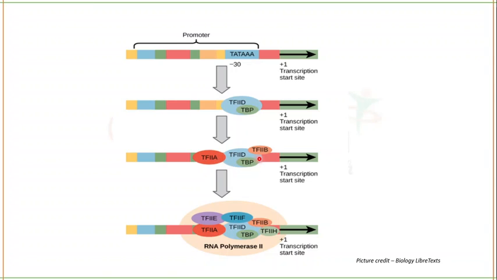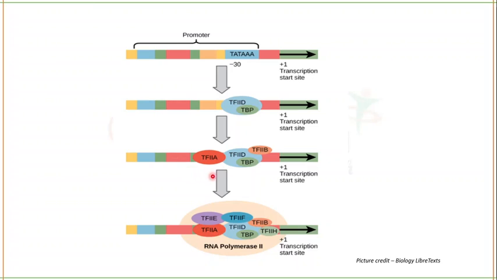And then there will be the entry of transcription factor 2B, which will act as an intermediate for the recruitment of RNA polymerase, and after transcription factor 2B there will be the entry of transcription factor 2F, which will actually recruit the RNA polymerase.